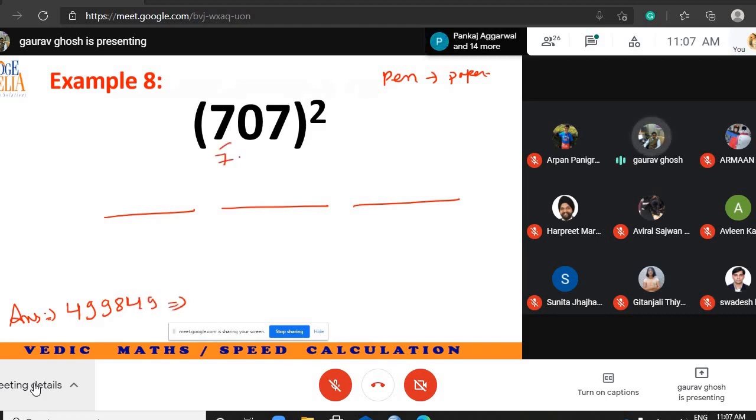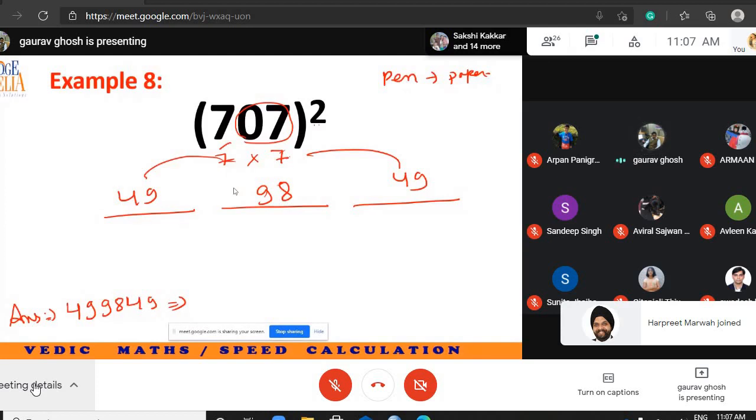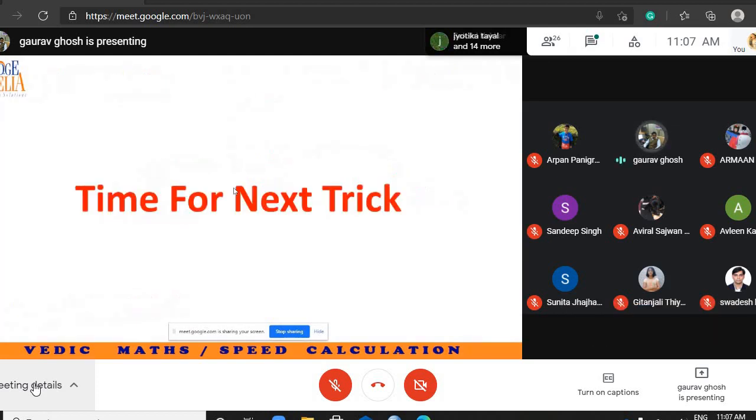So separate 7 and 07. 07 looks like 7 only. So 49, and middle 7 into 7 into 2. So 49 into 2, 98. So this is the kind of knowledge that nowadays competitive exams expect from you.